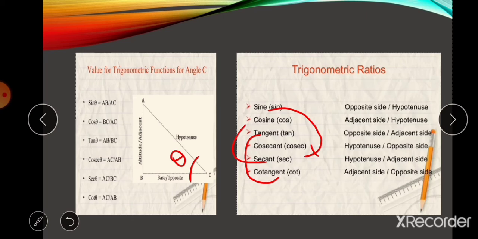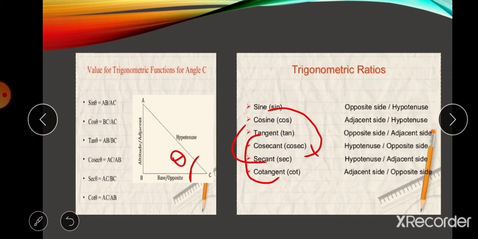You should remember this: sine is opposite by hypotenuse, and its reciprocal is hypotenuse by opposite. Who is the reciprocal of sine? Cosecant.